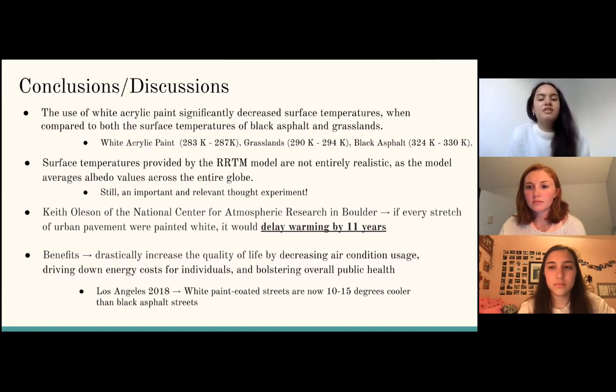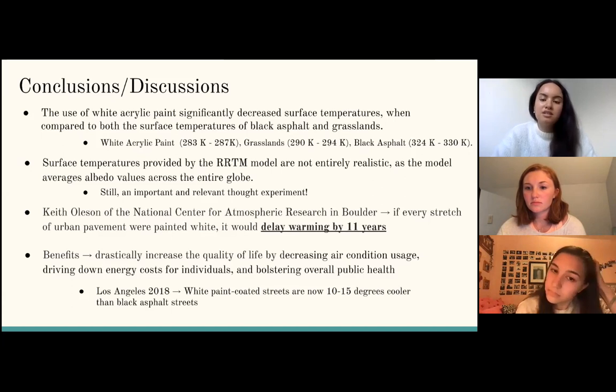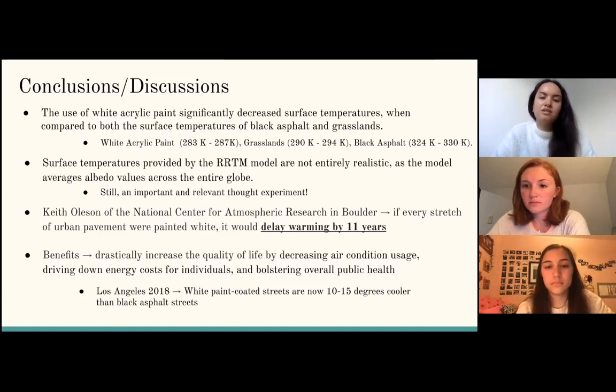When we were initially looking at this data, we weren't surprised when we got these low temperatures for the white acrylic paint, as it has the same albedo of ice, which is 0.8. That helps explain the large temperature differences between these two surfaces. That being said, we feel that it's important to note that the surface temperatures provided by the RRTM model are not entirely realistic, as the model averages albedo values across the entire globe. So although we can never paint the entire surface of the Earth white, we still feel that this is a worthwhile thought exercise in analyzing what effects white acrylic paint could have in decreasing the amount of heat produced in urban centers across the globe.